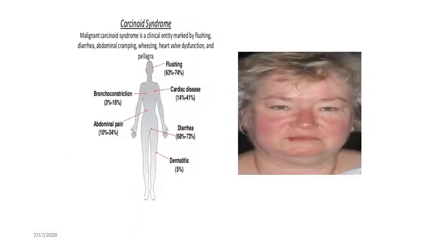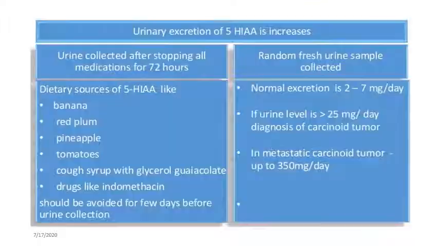Before moving on, these are the symptoms explained in one figure: flushing, cardiac disease, diarrhea, dermatitis, abdominal pain, bronchoconstriction, etc. And the importance of urinary excretion of 5-hydroxyindole acetic acid: the level of 5-HIAA will be very high in carcinoid disease, usually greater than 25 milligram per day.